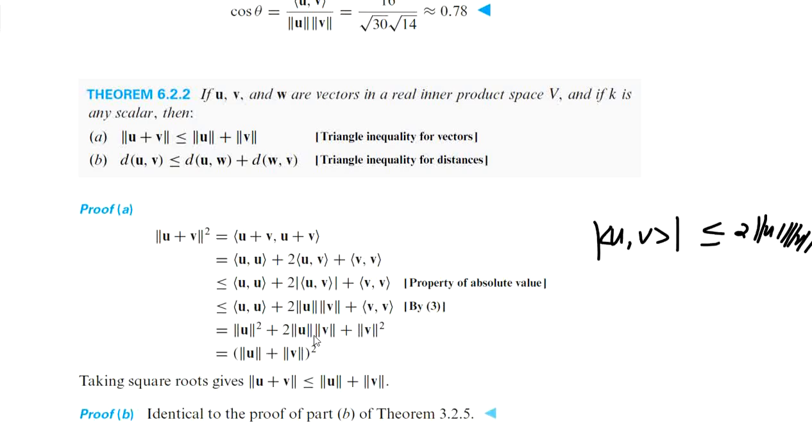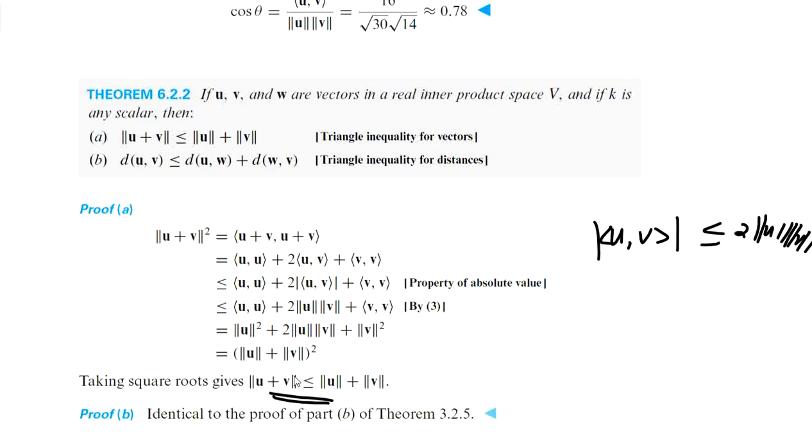We can reduce the RHS to norm u square plus 2 times norm u norm v plus norm v square, the equality becoming an inequality. Now it can be written as norm u plus norm v all square. So taking the square root on both sides, we can write this inequality. It is called the triangle inequality for vectors.